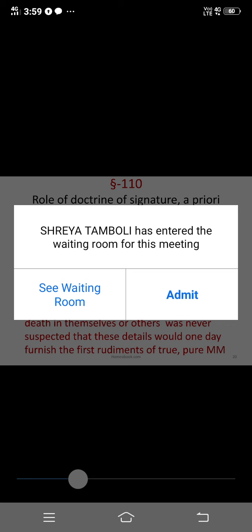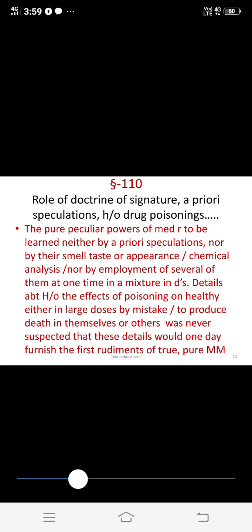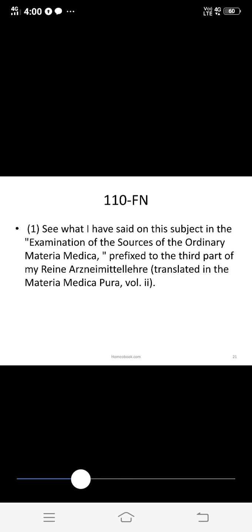That is, someone takes some poison for suicide. In that case, they see the effects on that person and record the symptoms. The motto there is not to record the symptoms, but this is the accidental proving, and they record it. In this way, they did the recording of the symptoms on healthy human beings. So this is the theme of that aphorism.